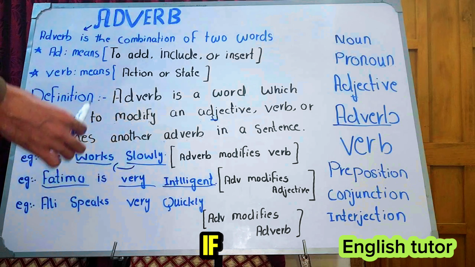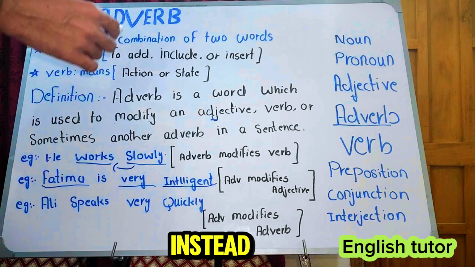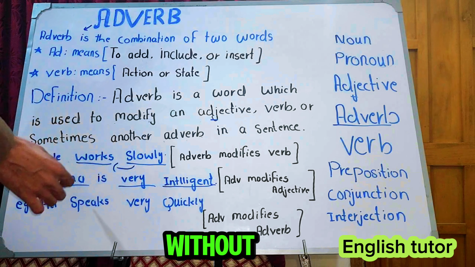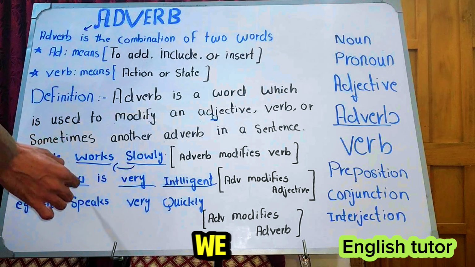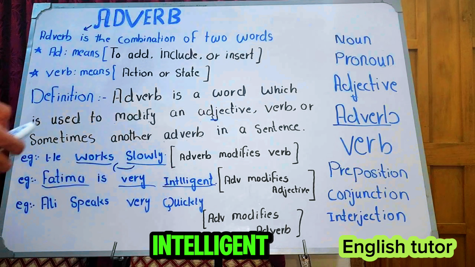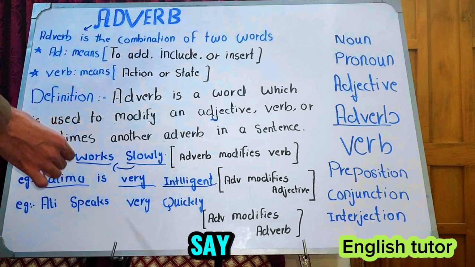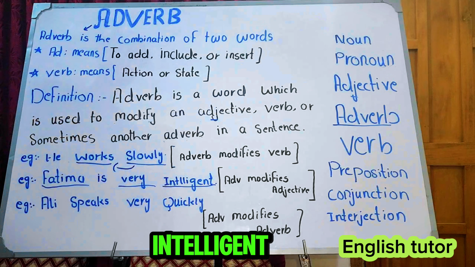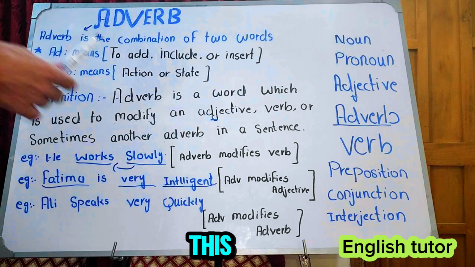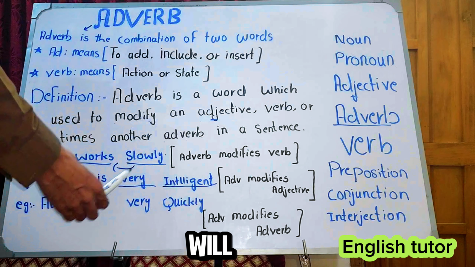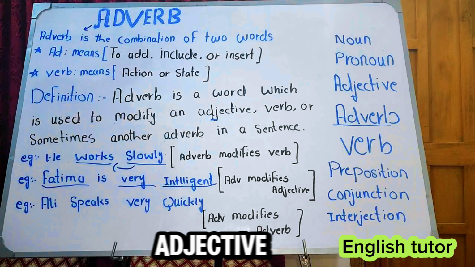It means if we say, without very, Fatma is intelligent, it means there is no adverb. If we say Fatma is very intelligent, it means this adverb modifies the adjective more clearly for us. It means an adverb modifies an adjective.